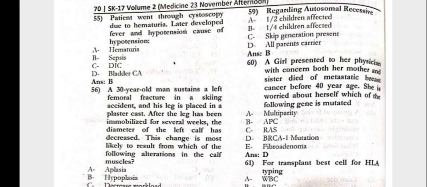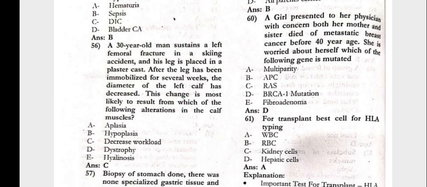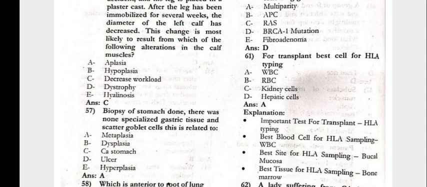A girl presented to her physician with concern. Both her mother and sister died of metastatic breast cancer at 40. She is worried about herself. Which of the following genes is mutated? That is the BRCA1. For transplant, the best cell for HLA typing is the white blood cell.